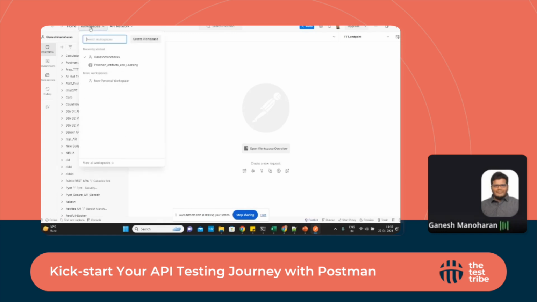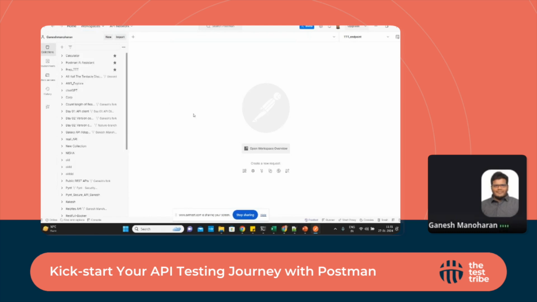Workspace is, imagine we have a laptop which has a drive, for example, C drive or E drive. We imagine that is a workspace. Inside the drive we can create a folder. That is nothing but a collection, which we are going to do now. Inside that folder we'll create different files, for example Excel files. Likewise, we'll create different collections, and different records in the collection, so that we can imagine it that way.